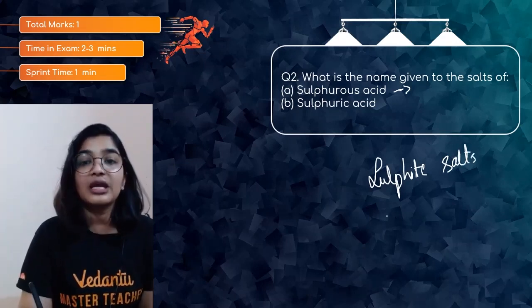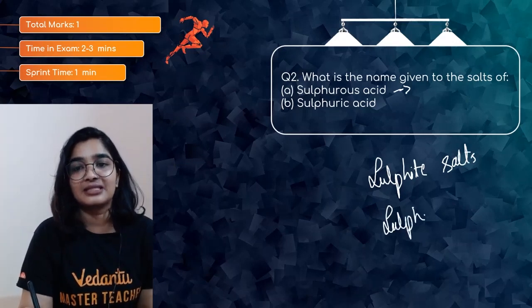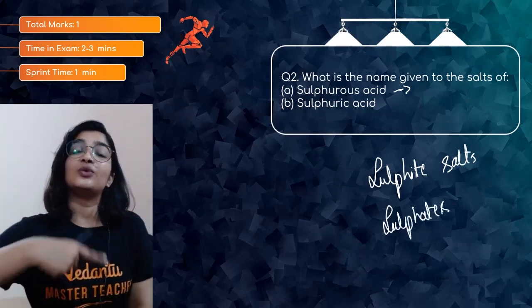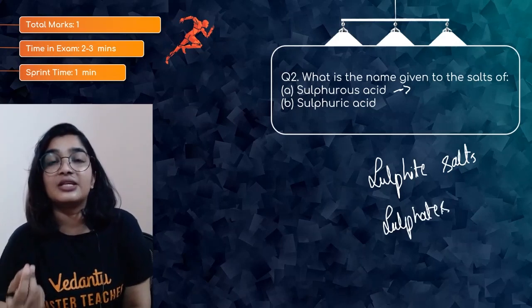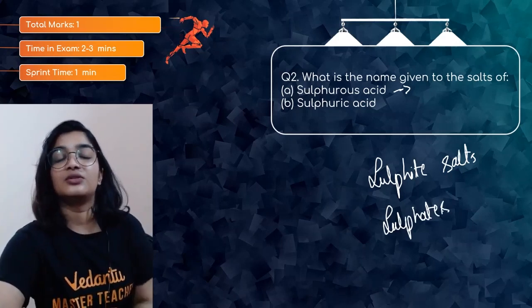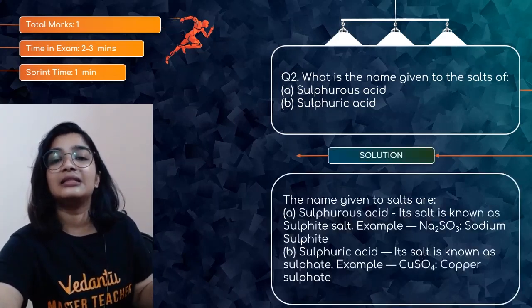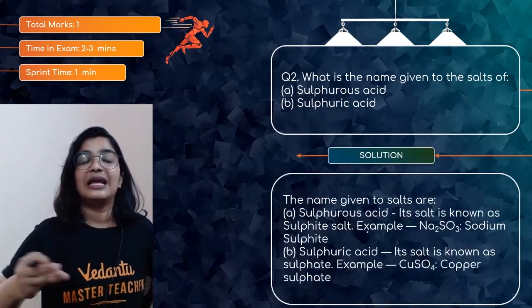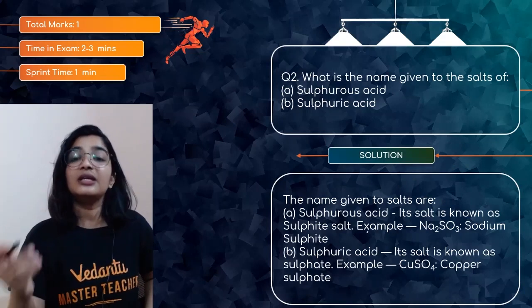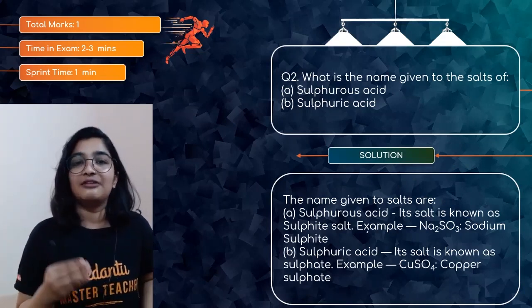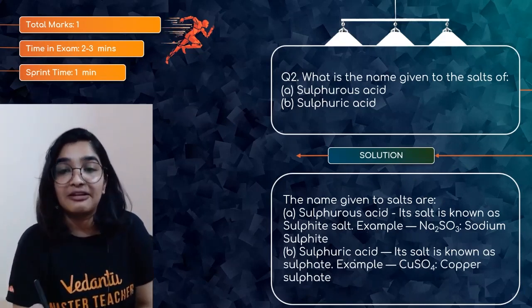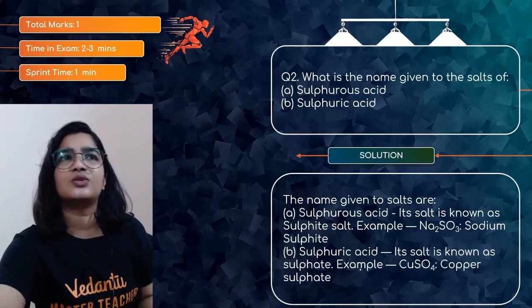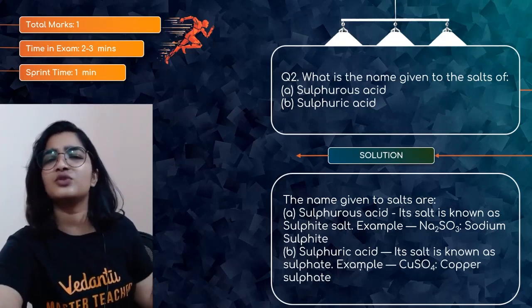Whereas sulfuric acid gives sulfates. Na2SO4 is sodium sulfate. So these are the names given to the salts of sulfurous acid and sulfuric acid. Sulfuric acid's salts are known as sulfates, for example copper sulfate, sodium sulfate, magnesium sulfate. We have so many salts.